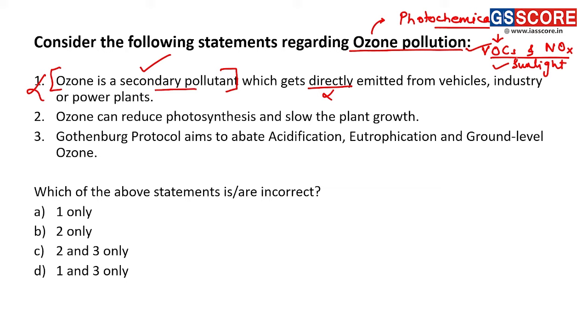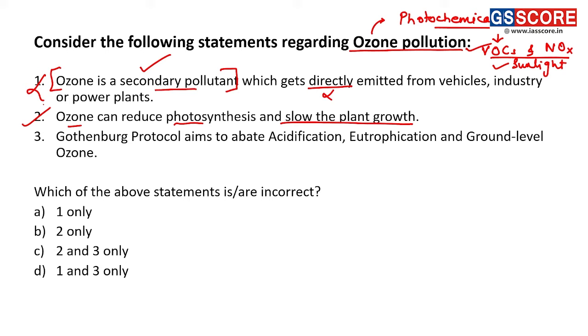Second, ozone can reduce photosynthesis and slow the plant growth, right? So we know that ozone at the ground level is a pollutant, and one of the major impacts of ground level ozone is that it affects photosynthesis. And as photosynthesis is affected, plant growth will also be slowed down because of ozone. And that's why second statement is a correct statement.